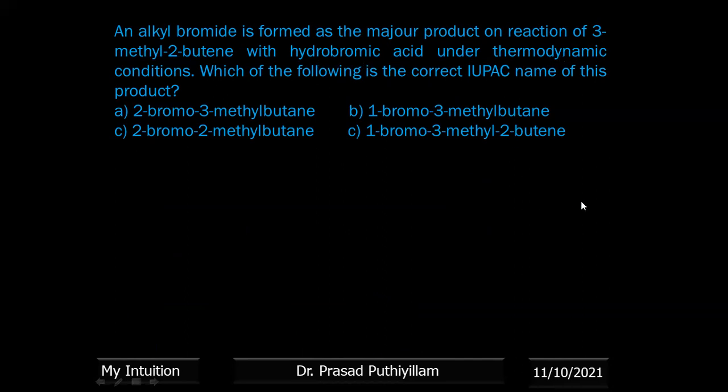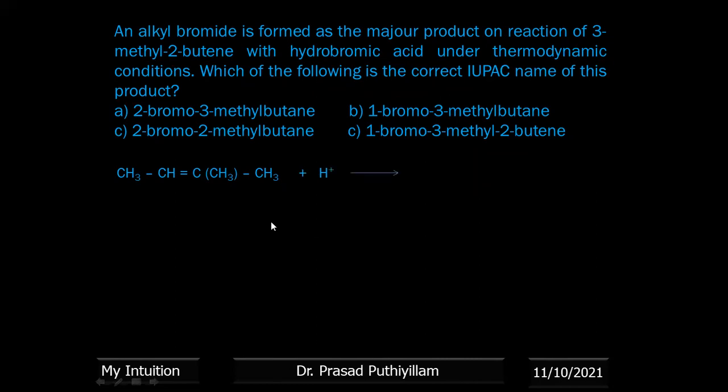First we'll write that reaction: CH3CH=C(CH3)CH3. Here CH3 is a substituent side group. It is a 1, 2, 3, 4 parent chain, that is but, 2-butene with the double bond at position 2, and position 3 having a methyl group. Therefore, it is 3-methyl-2-butene.